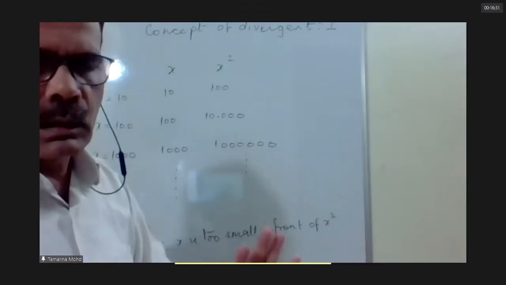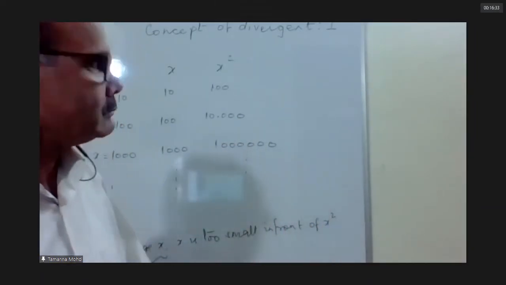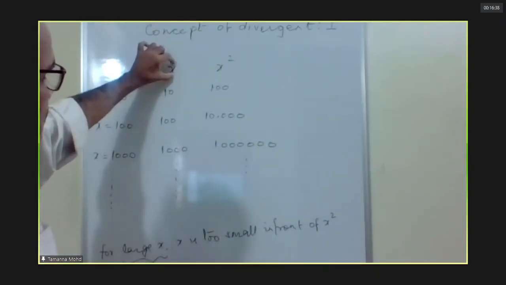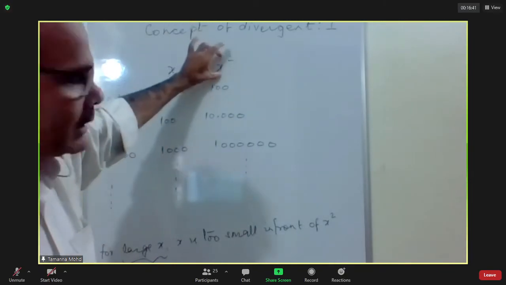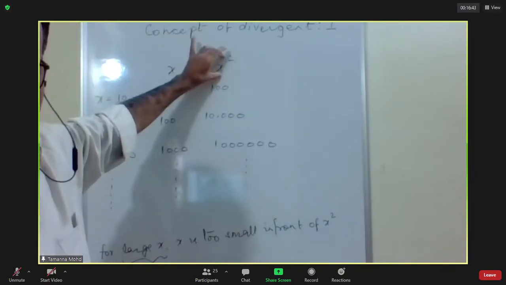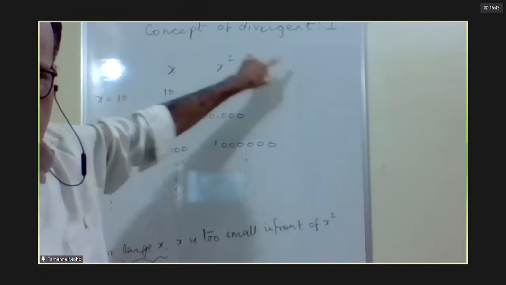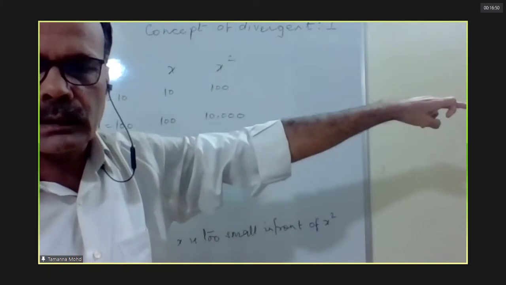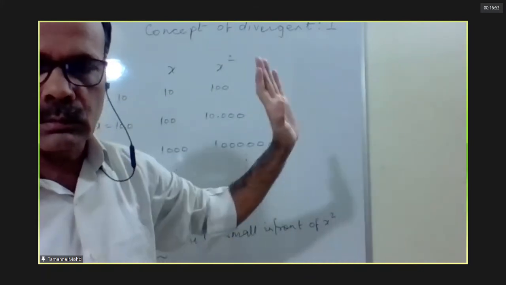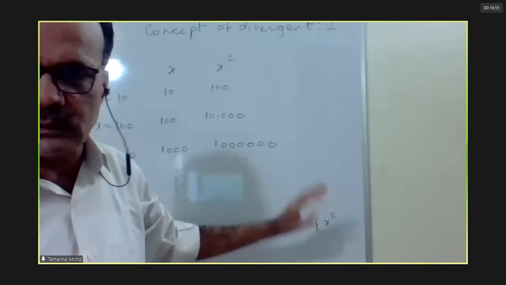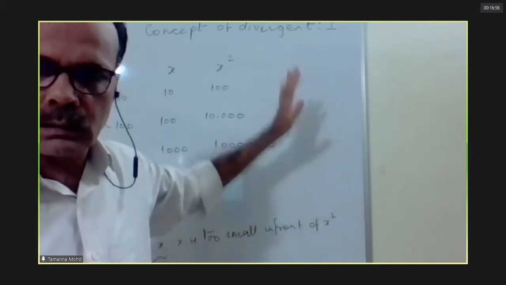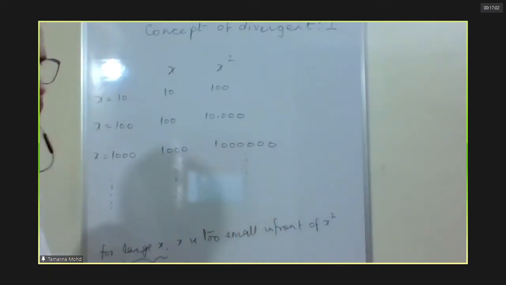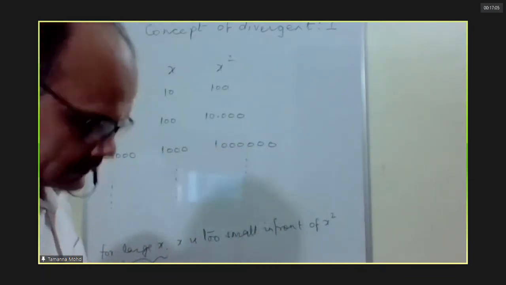Yes, sir. And once again, I am explaining, just in short, for large x, x is too small in front of x square. The same thing, x square is too small in front of x cube. Same thing, x cube is too small in front of x4 and so on. Okay, this concept will be used in function, limit, continuity, AOD, quadratic equation, theory of equations in many places. So now the conclusion is